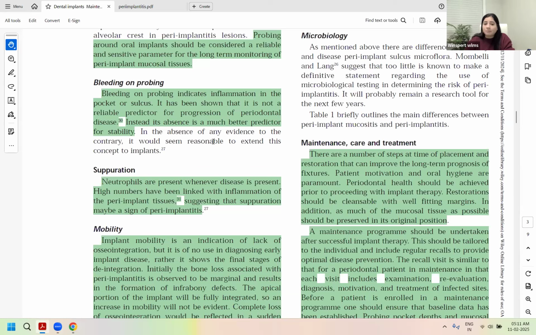Suppuration also may or may not be present. It can be present even with peri-implant mucositis, without peri-implantitis, if bone loss is not present. So it just means that it is associated with infection, but usually, along with bone loss, it would mean peri-implantitis.